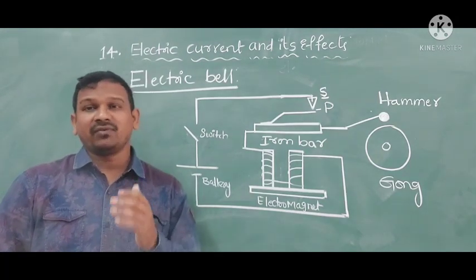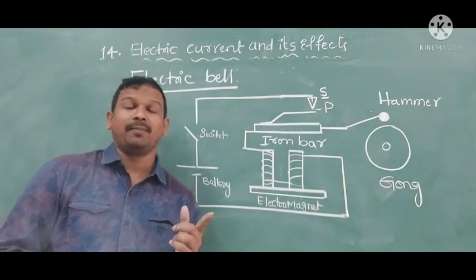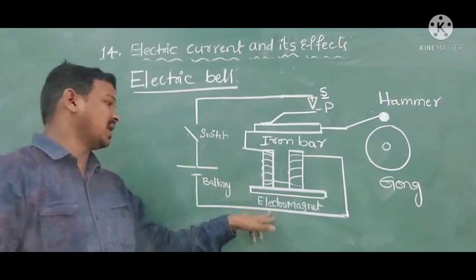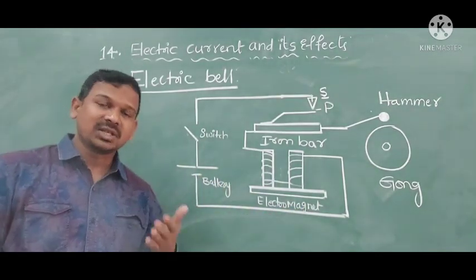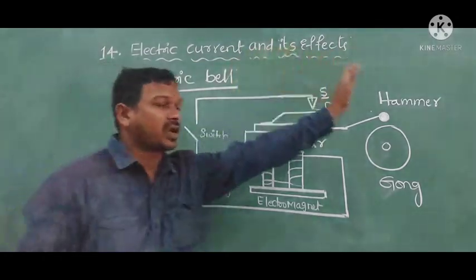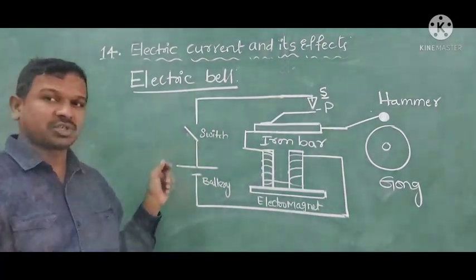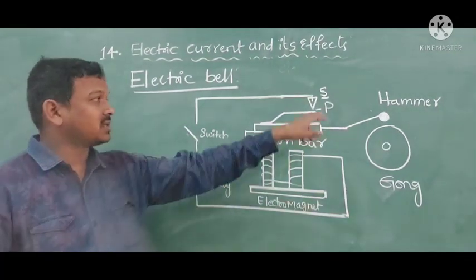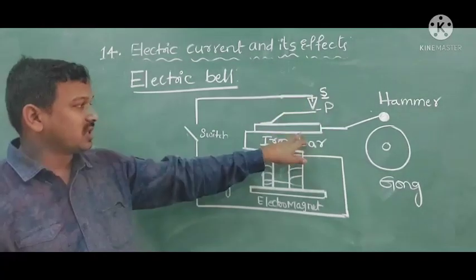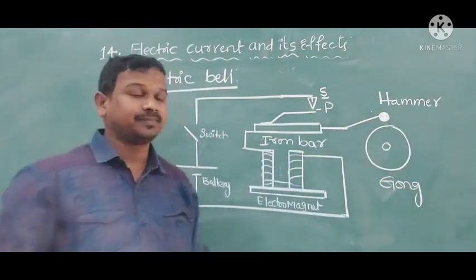Now in our daily life, in our school also, we use an electric bell. This electric bell works because of the electromagnet only. Means it is also one of the applications of the electromagnet. Here this is a circuit diagram of how this bell will ring. This is a switch connected to the battery, connecting wires, screw. With the help of the spring it is attached, and afterwards iron bar, electromagnet, hammer, gong.